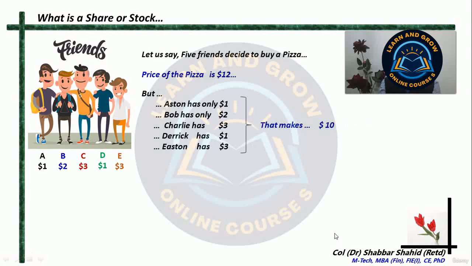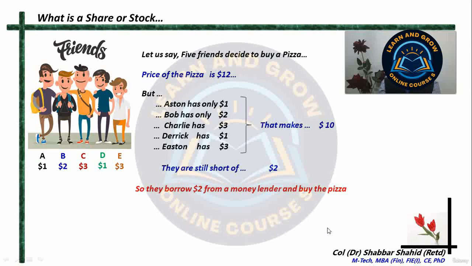And that is how they contribute $10. So whatever total money they can pool in is $10. Somebody has contributed one, somebody has contributed two, somebody has contributed three, and that makes a total of $10. They are still short of $2 to purchase that pizza. So they borrow that $2 from some nearby money lender and then purchase the pizza.